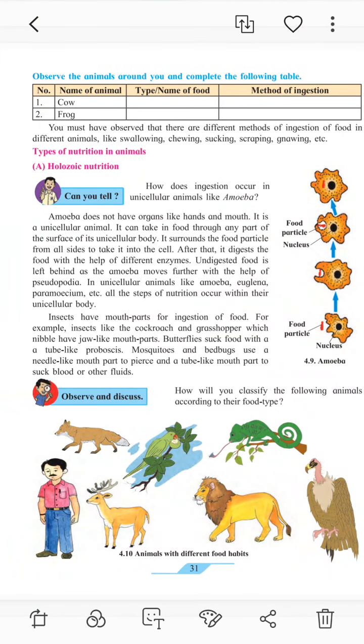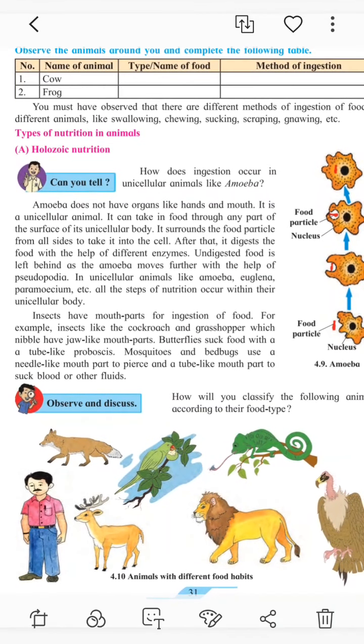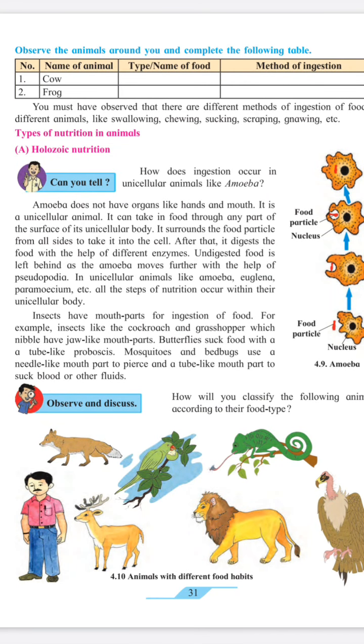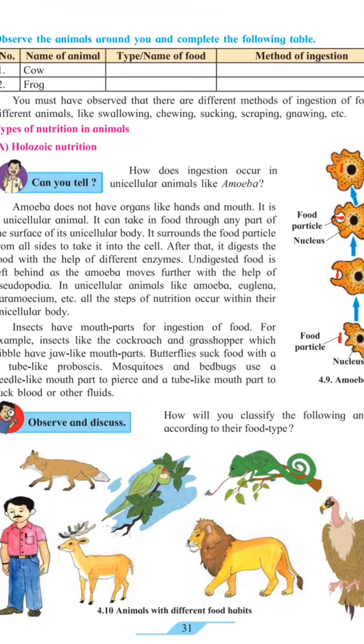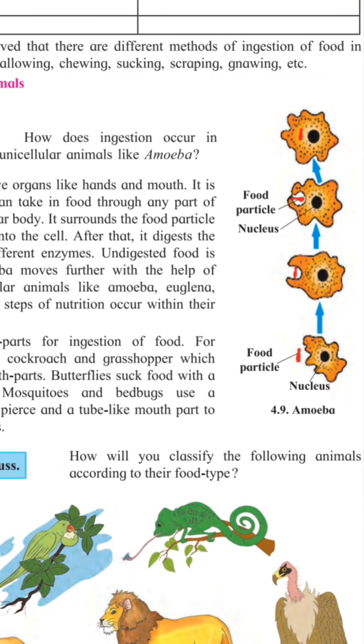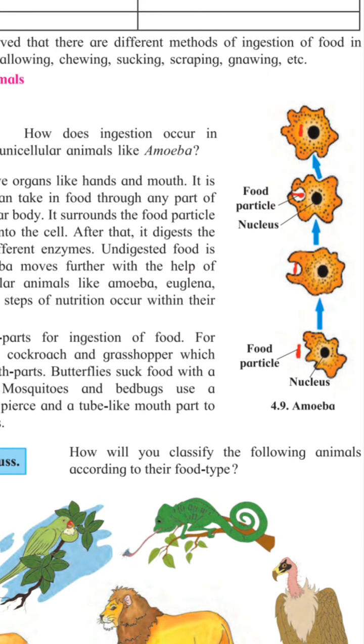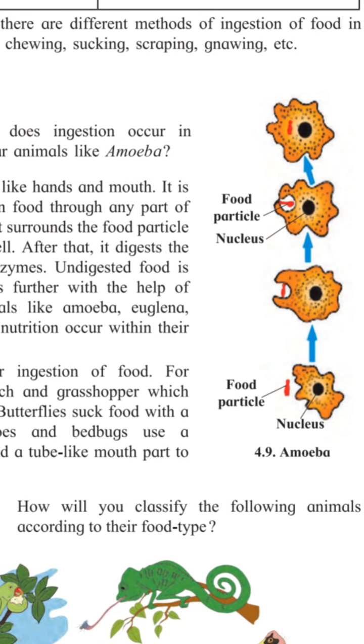Now we'll go to the next page, that is types of nutrition in types of animals. So, how does nutrition occur in the unicellular organism? We have studied that unicellular organism means one cell animal, the animal which has only one cell. Here you can see its example is amoeba. Amoeba does not have organs like hands and mouth. It is a unicellular animal.